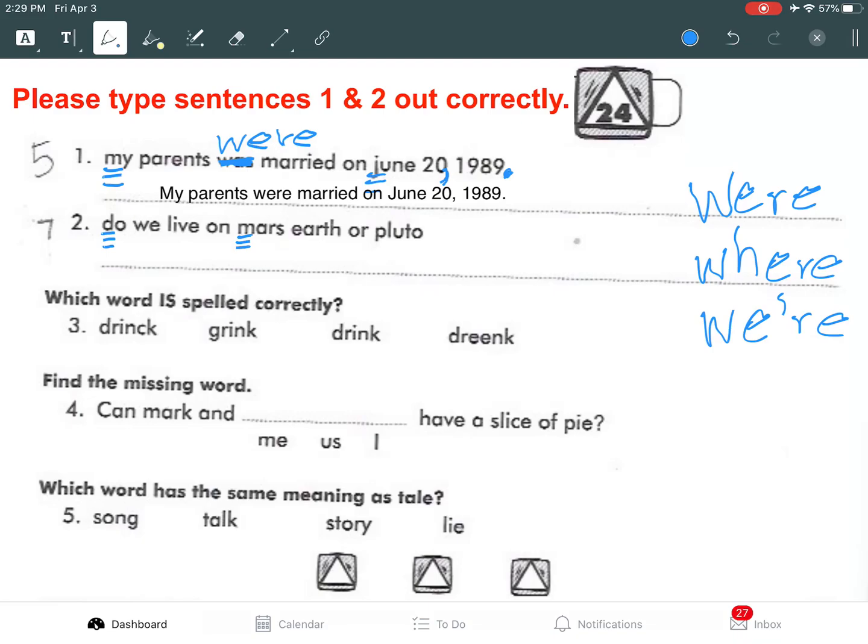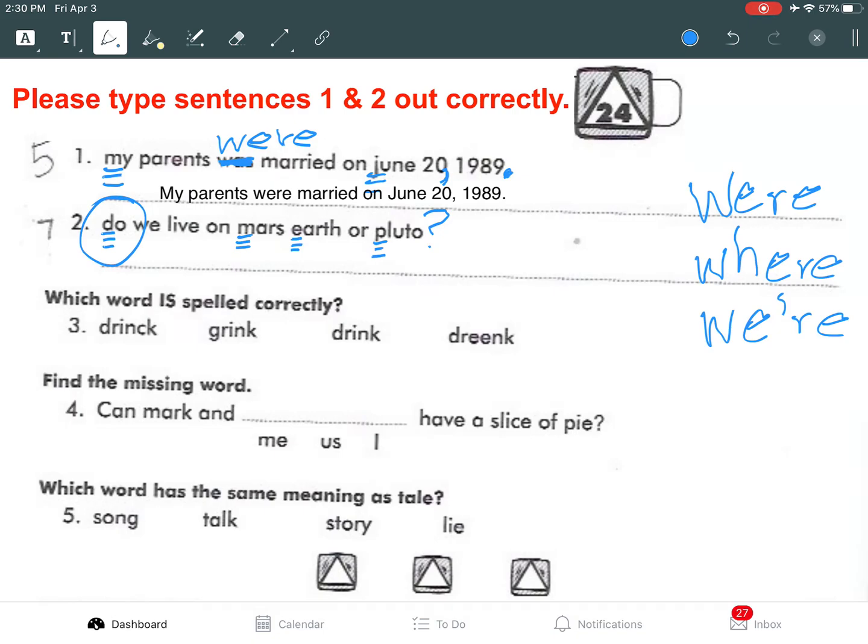Earth. Earth is also a planet. In this case, it's a planet, and the E in Earth needs to be capitalized because it is a proper noun. Or Pluto. P in Pluto needs to be capitalized because it is also a proper noun. So, I apologize, you hear my dog in the background. Mars, Earth, or Pluto. All right, it's asking a question because it starts with the word do. So I'm going to put a question mark at the end.